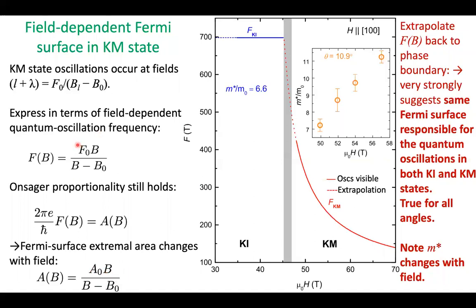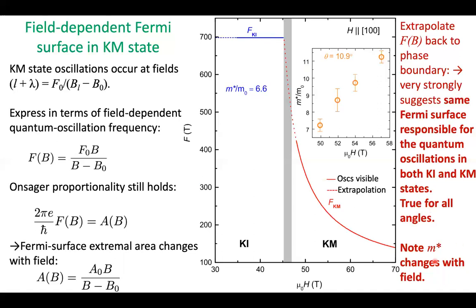Anyway, we have this relationship, and that means that we can follow the frequency back towards the phase boundary. So here we see this relationship. The red solid line is where we can actually see and fit it to oscillations very precisely. The dotted line is the extrapolation. The gray region here is the spread of field over the phase boundary. And you can see that this extrapolation goes back very, very closely to the frequency of oscillations we see in the Kondo-insulator phase. This very strongly suggests we have the same Fermi surface responsible for the quantum oscillations in both the Kondo-insulator and the Kondo-metal states. And this seems to be true for all of the angles that we apply the magnetic field.